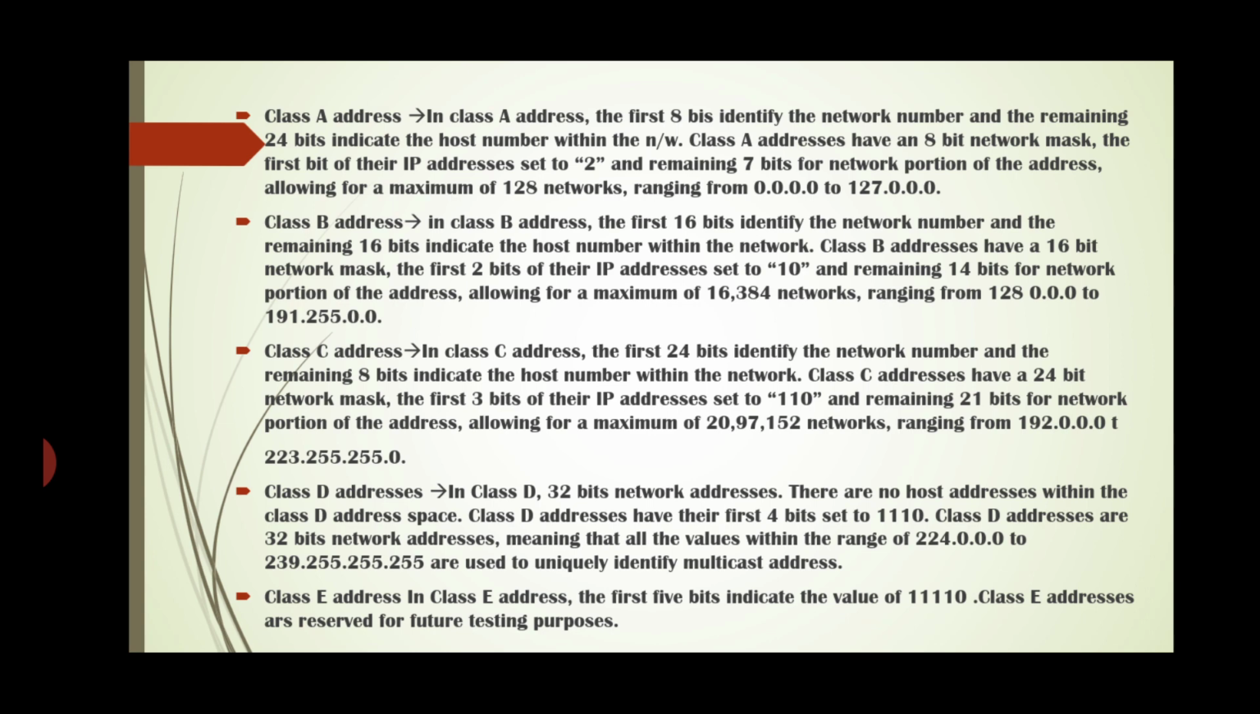Class D addresses. In this, 32-bit network addresses are used. There are no host addresses within the class D address space. Class D addresses have their first 4 bits set to 1110. Class D addresses are 32-bit network addresses, meaning that all the values within the range of 224.0.0.0 to 239.255.255.255 are used to uniquely identify multicast addresses.